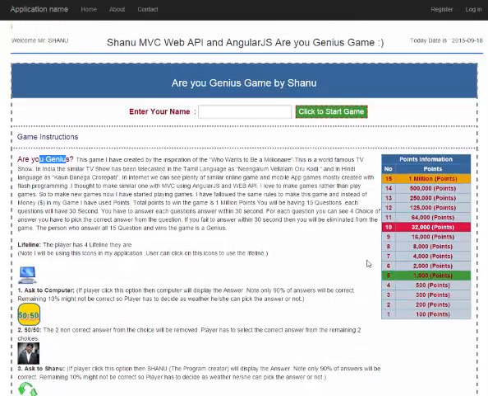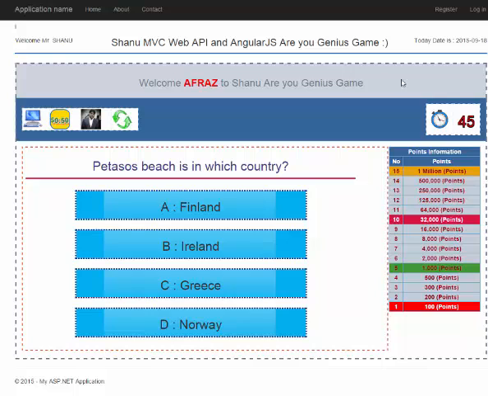To start this game, the user needs to enter his name and click the start button. I developed this application using MVC, Web API, and AngularJS. Let's see how we play the game, and next I will show you how to develop this game using MVC, Web API, and AngularJS. At the start, we give the name and start our game. I give my name as Afral and click to start the game. Now the game begins.